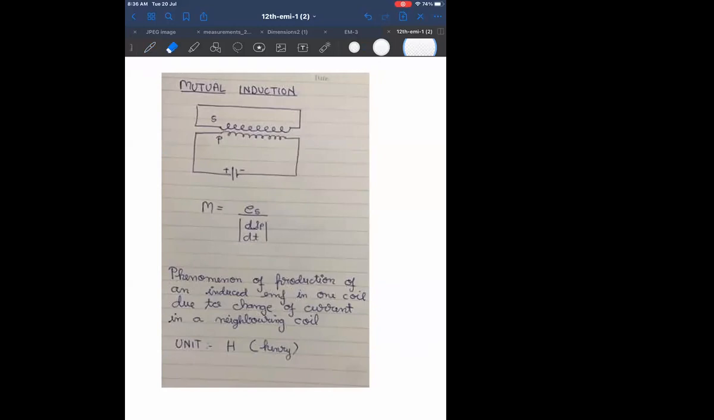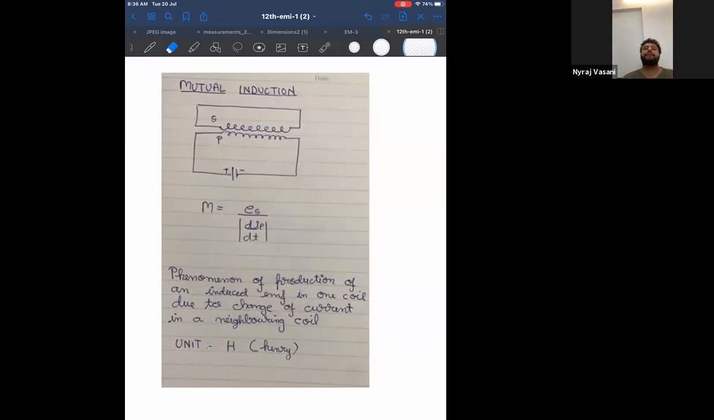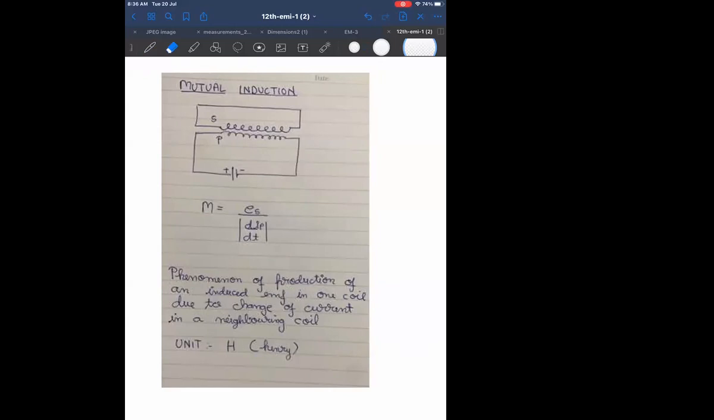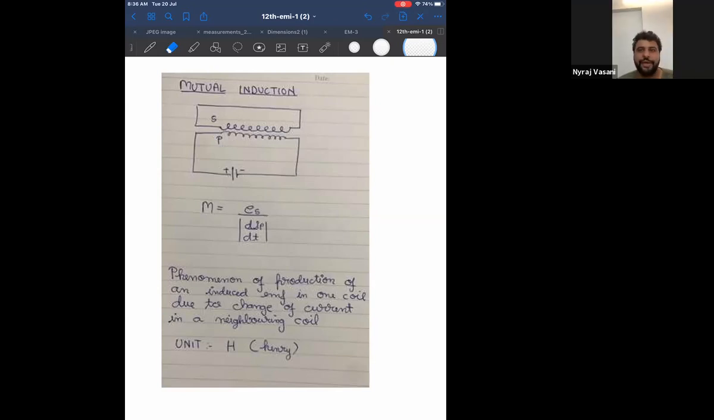Sir, in this formula, would the value of ES be S plus P, or would it be just S? Only S. EMF in the secondary is different. Only S. Okay, so if we want to calculate S also and P also, so for P we apply the L formula. Correct. Self-induction plus mutual induction is the total induction. Correct. Then you have to add both.